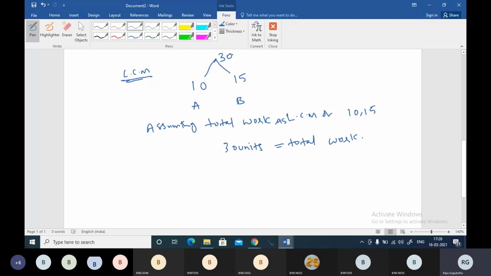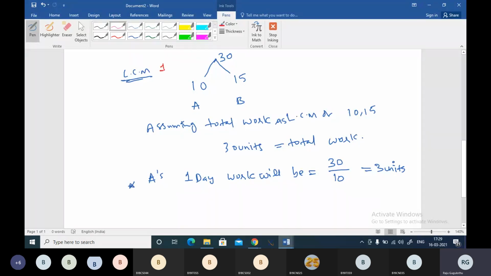When 30 units of work is there, and when we allow A to work on that, see, A's one day work will be, total work is 30, boss, and A's efficiency is 10, so 3 units of work he will do, boss. So this is A's one day work. This point you will understand.